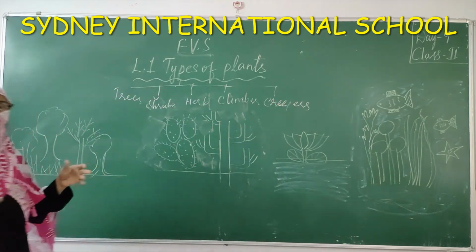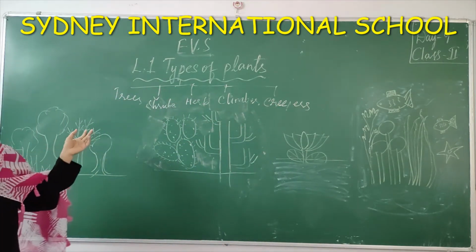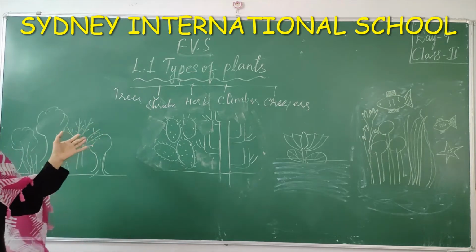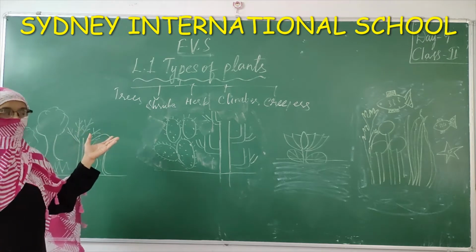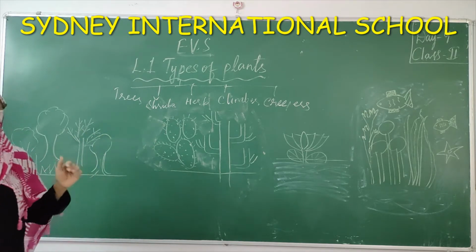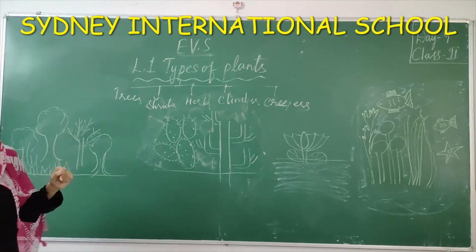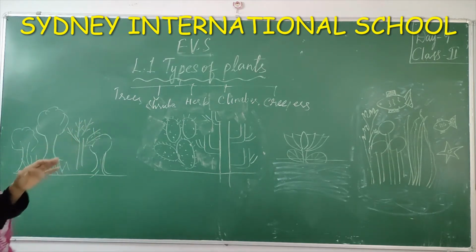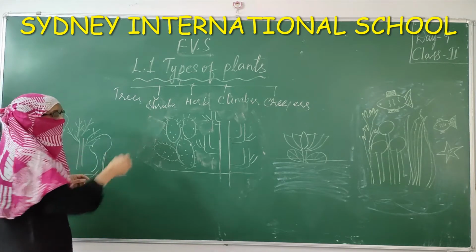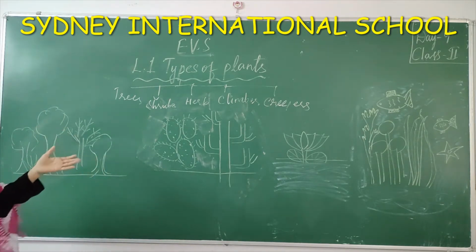So what are trees? Big plants, tall plants with strong stem are called trees. Example, you can take banyan tree, apple tree, coconut tree, etc. Shrubs are not as tall as trees. They are small plants, strong plants, and the stem is very strong, woody stem. These are shrubs. Example, you can take rose plant, hibiscus plant.